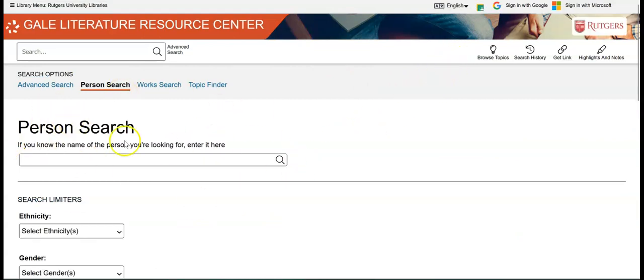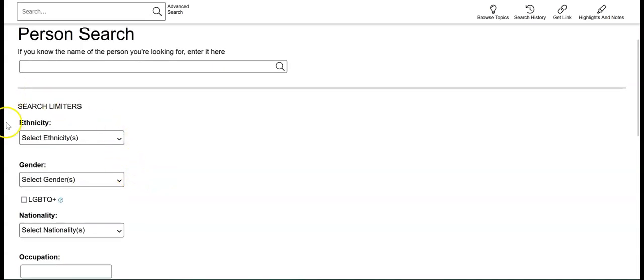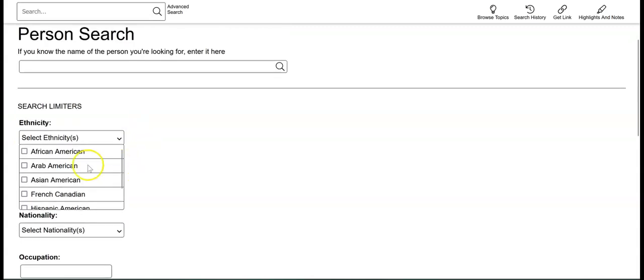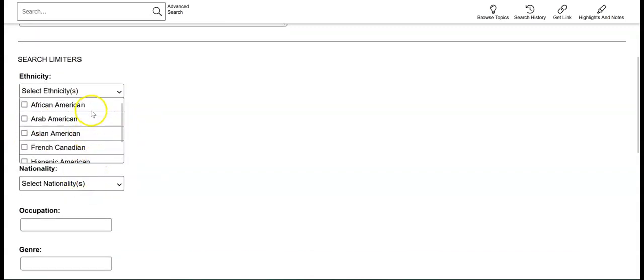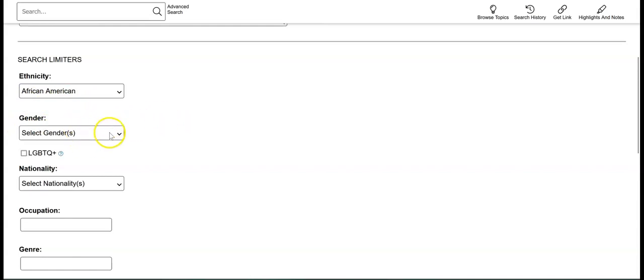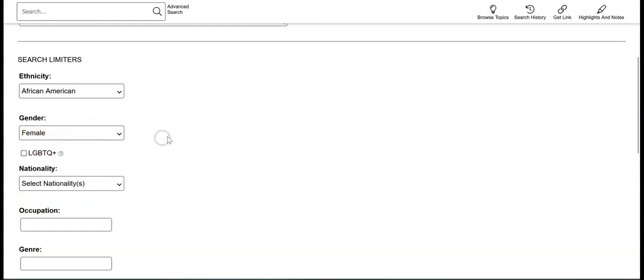Let's say we don't know the name, but maybe we want to look for more authors or writers or poets who are like Maya Angelou. So let's go down here and try our search limiters. You can do it through ethnicity, and they have a long list here. Although here it's all mostly American except for French Canadian. So if you're not looking for an American, you wouldn't need this particular one. Let's say African American here. Gender, we're looking for female.